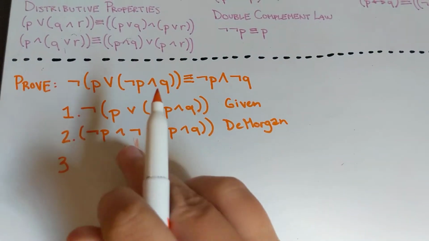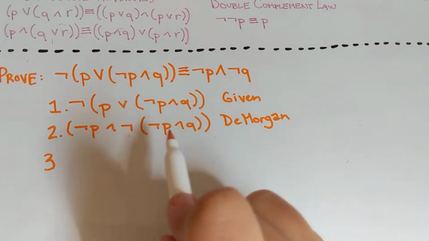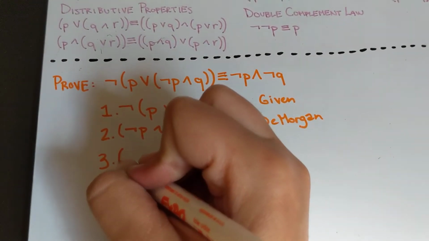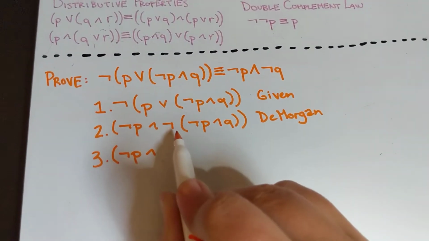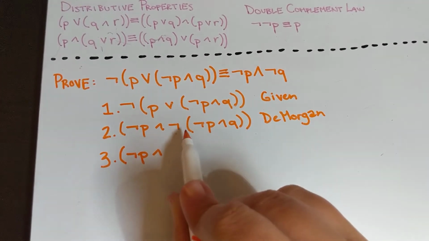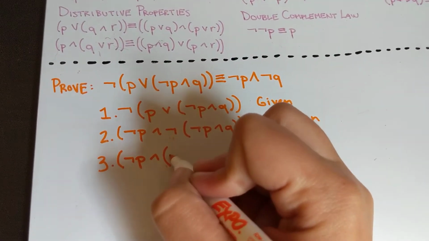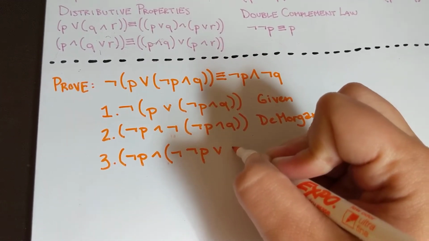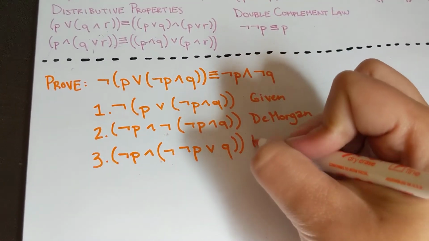We again have negation outside of a more complex statement, so we're just going to do De Morgan again on the inside. So not P and... this time we're doing De Morgan over an and, so we're going to move the negation in and switch it to or. So we now have not P and (not not P or not not Q), by De Morgan.